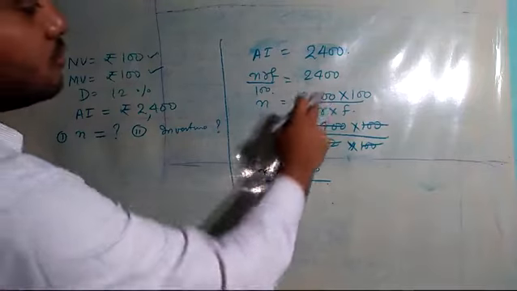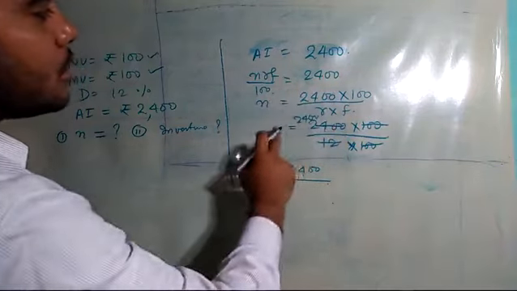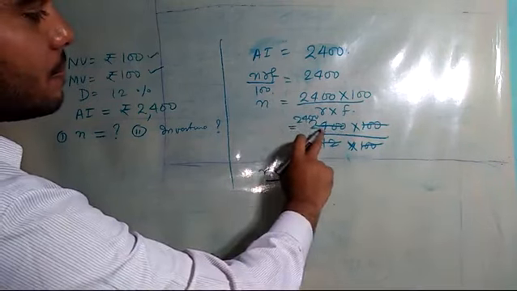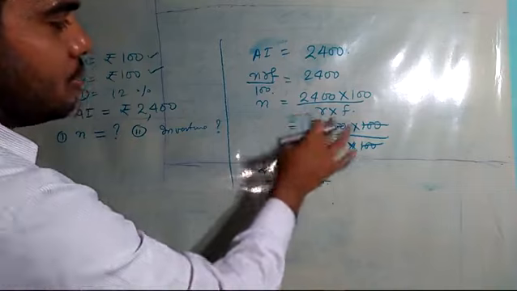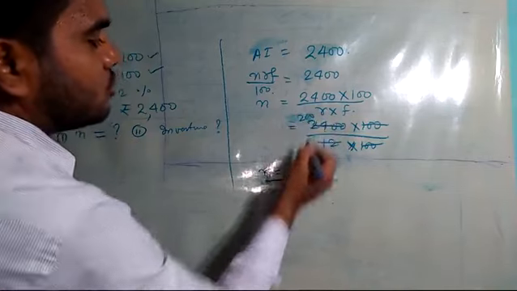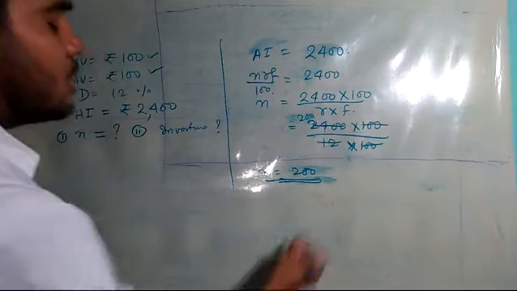Annual income is equal to 2400 into 100 by R into F 100. Sorry, multiplication mistake. It is 2 4, na. 12 2s are 24 200. So N will be equal to 200.